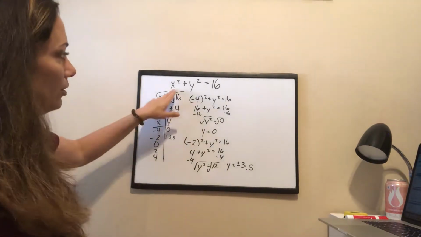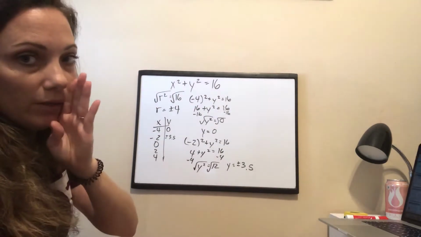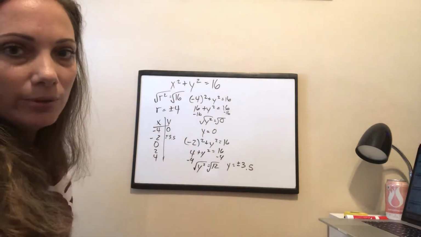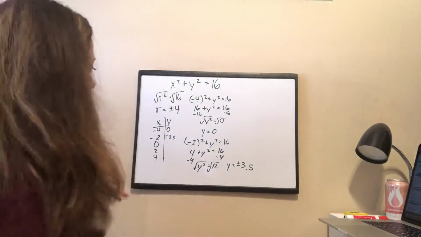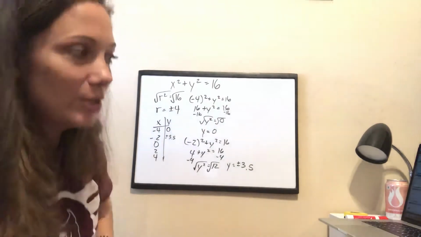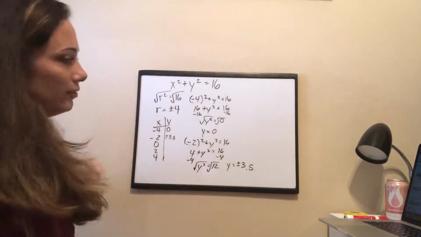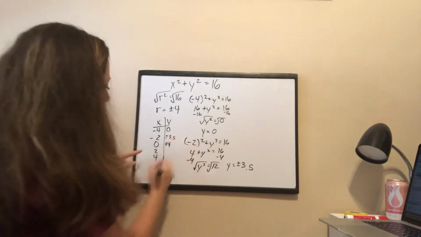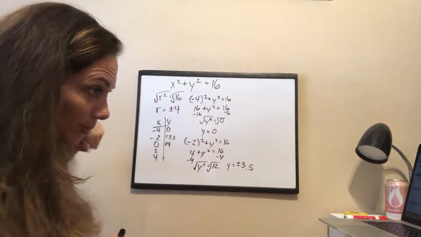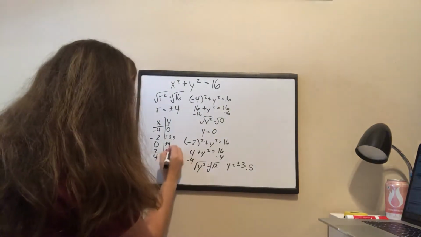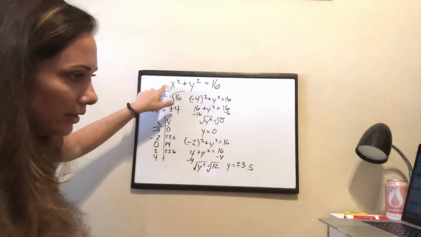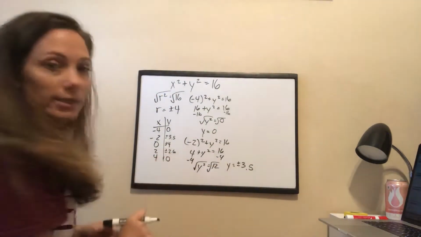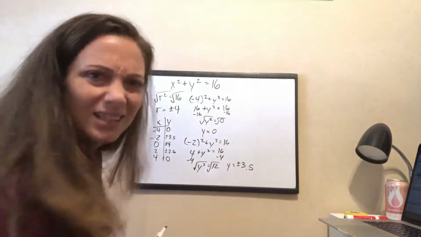Okay, so if you plug in your 0 here, for the sake of time, I'm going to go ahead and fill in the rest of the table, but you would do it this way for every single coordinate, which is why people don't like graphing, but it's not bad, for those of us who like arithmetic especially. All right, so when I plug a 0 in for my x, my PowerPoint is telling me I'm going to get a plus or minus 4. When I plug in a 2 for my x, my PowerPoint tells me I'm going to get a plus or minus 2.6. When I plug in a 4 for x, my PowerPoint tells me I'm going to get a 0 for y.